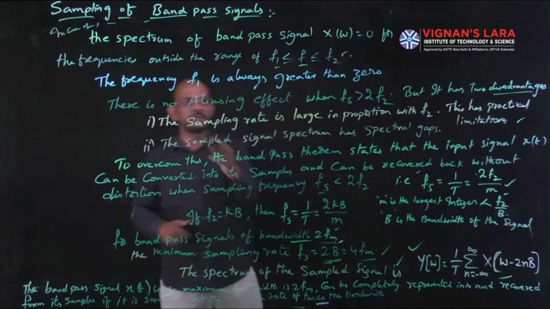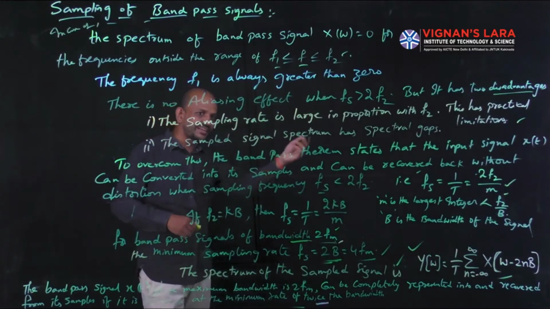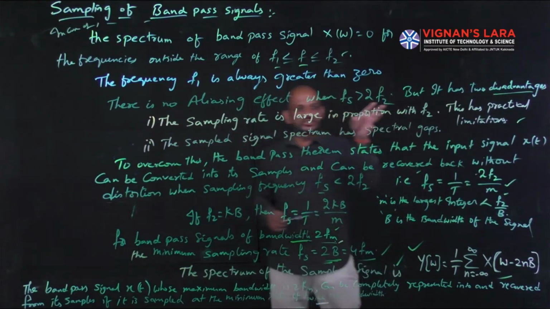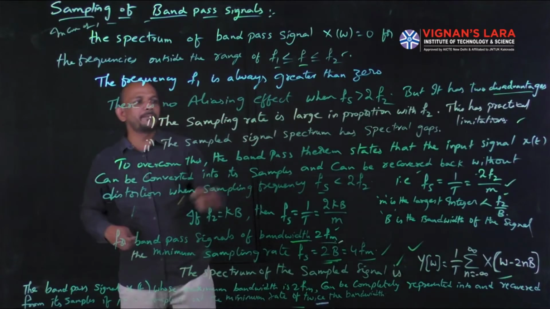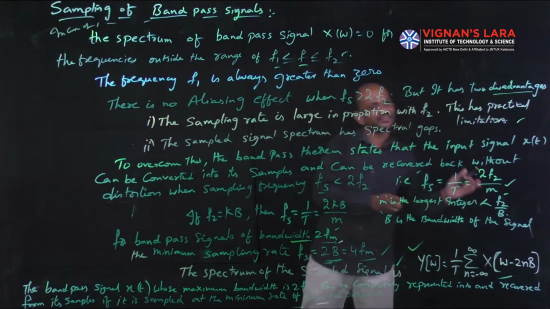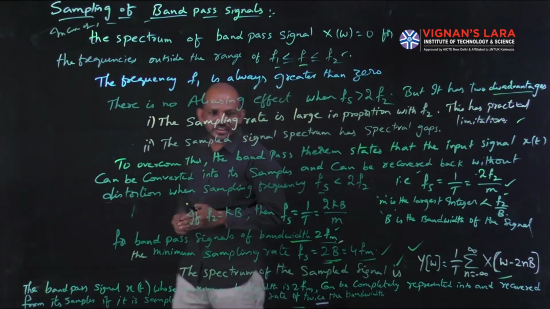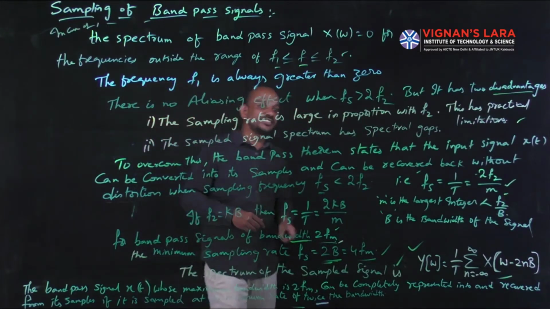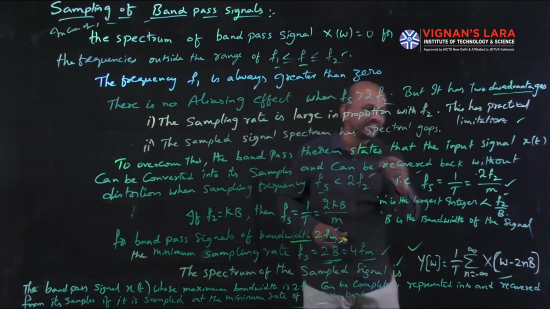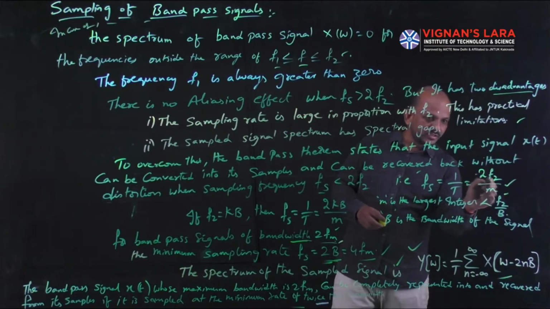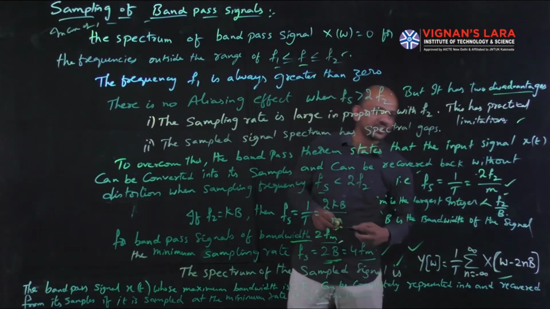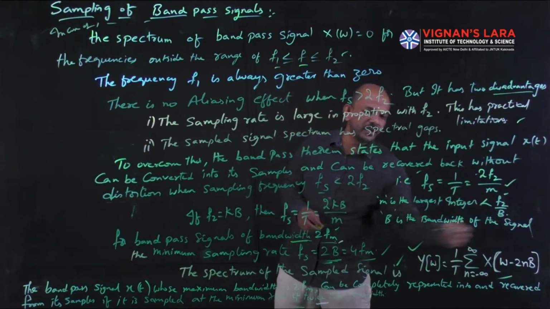But there is a disadvantage: the sampling rate is too large, that is, f2 is too large, which has practical limitations, and the sampled signal spectrum has spectral gaps. To overcome these, we go for the band pass theorem. The band pass theorem states that I can convert a signal into its samples and recover the original signal from its samples without any distortion even when the sampling frequency is less than 2f2, that is, fs equal to 1 by T, which is equal to 2f2 by m. So it is 2f2 divided by something, which is less than 2f2. Here m is the largest integer not exceeding 2f2 by B, and B is the bandwidth of the signal.